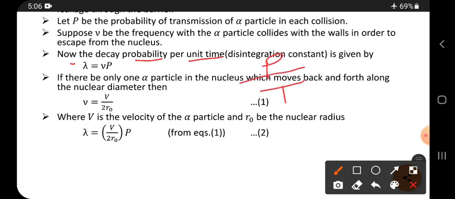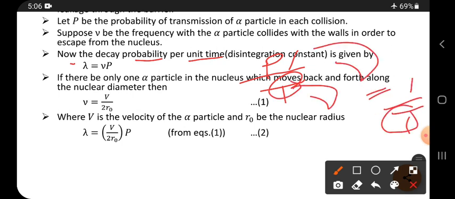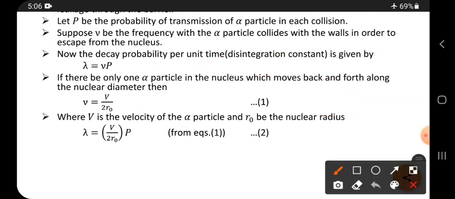So here P by t, 1 by t is there. 1 by t can be written as nu. Why? Because nu is equal to 1 by t. Time period and frequency are always reciprocal. So that is why, instead of writing lambda is equal to P by t, it is written as nu P. Why? 1 by t is nu.